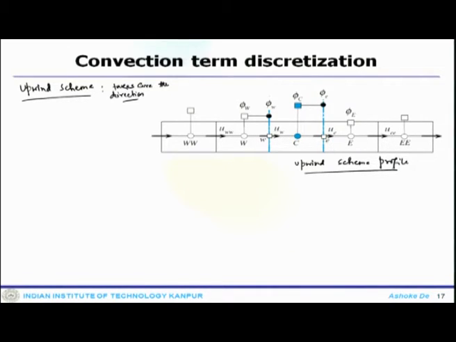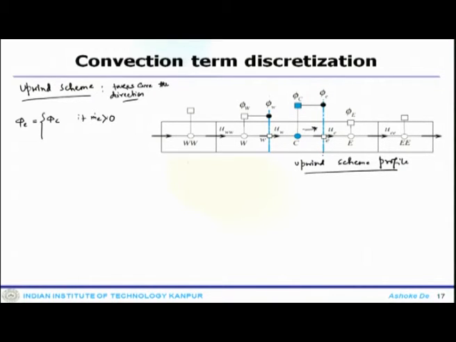Now, what it does is that when the flow is in this direction, that means for the fluxes at the faces, if the flow is going from this direction, then it should take the advantage. So, at face E, phi E should be phi C if the mass flux is positive.